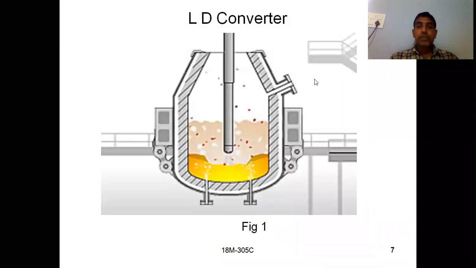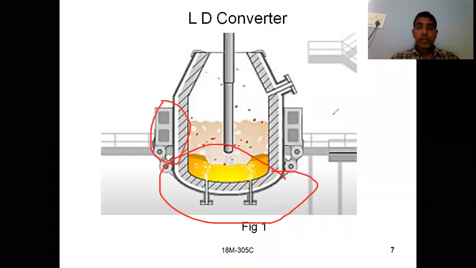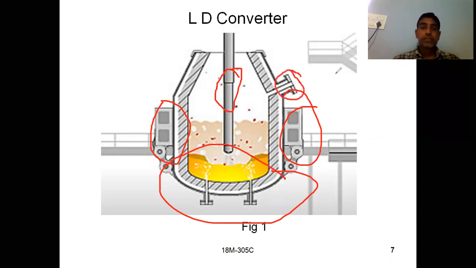If you see this one, this is the closed bottom vessel, and these are for rotating purposes. Already we have discussed this in the previous Bessemer converter also. And this one is the water cooled lance. These are for the exhaust gases.